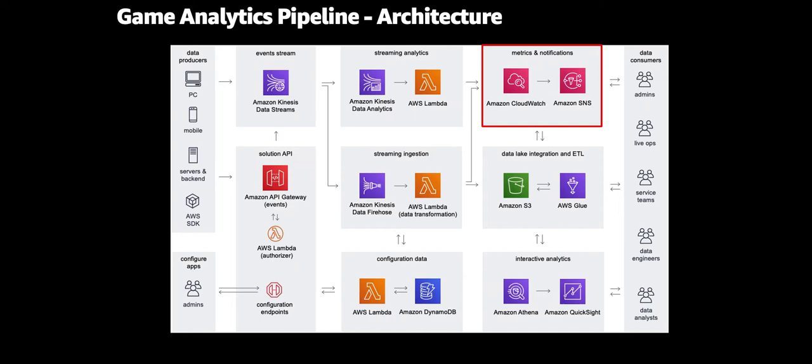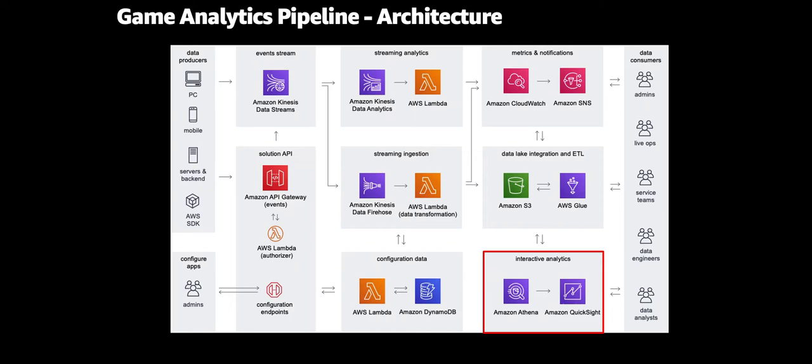The solution's admin can also set up notifications for monitoring and troubleshooting purposes. For interactive analytics, you can use Amazon Athena and Amazon QuickSight. Amazon Athena enables you to run queries and reports on the game events data stored in Amazon S3 buckets. You can also set up Athena federated query connectors for DynamoDB or for CloudWatch metrics to extract that data.